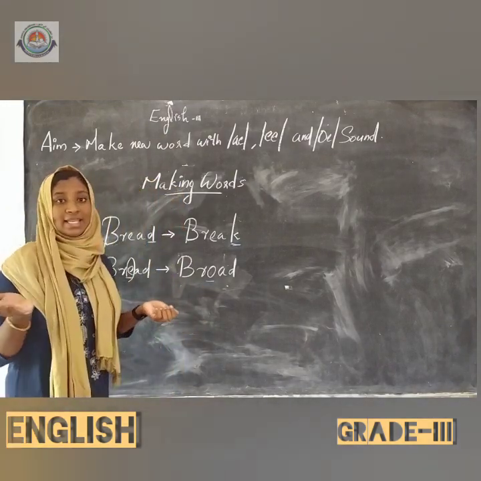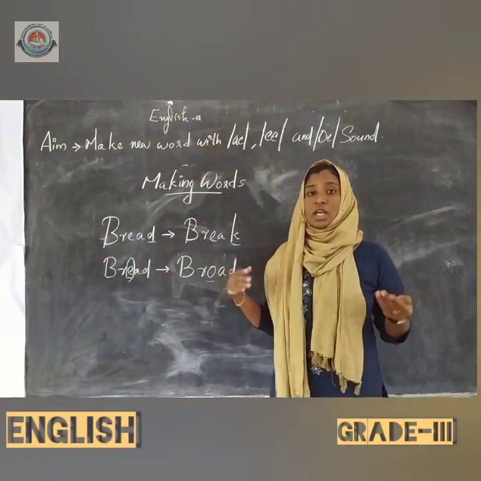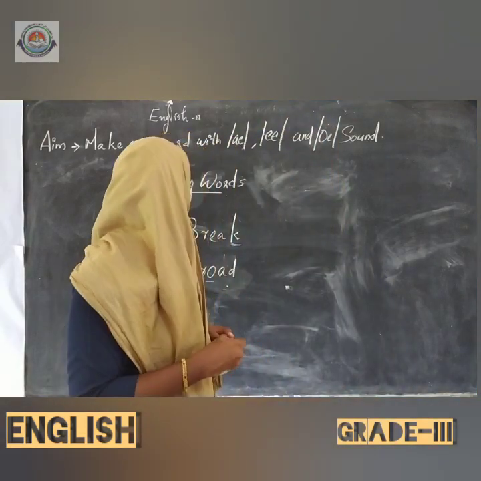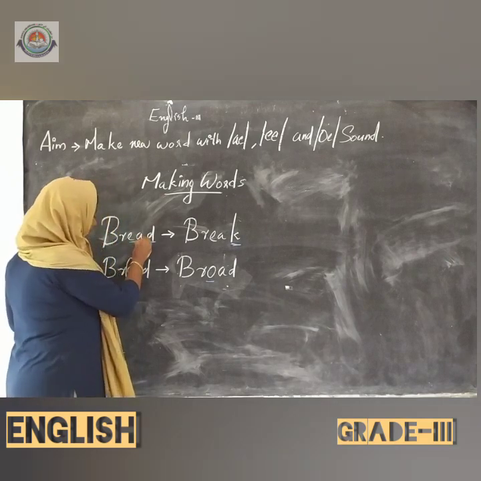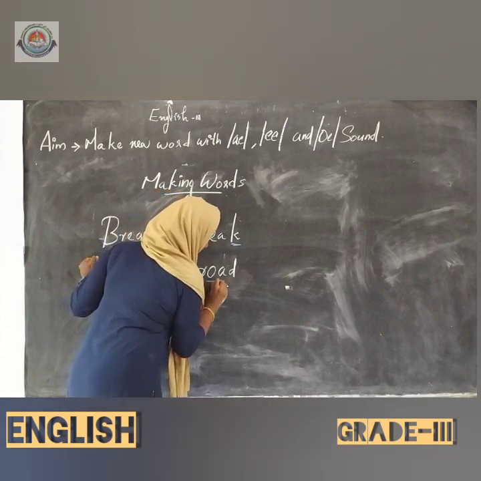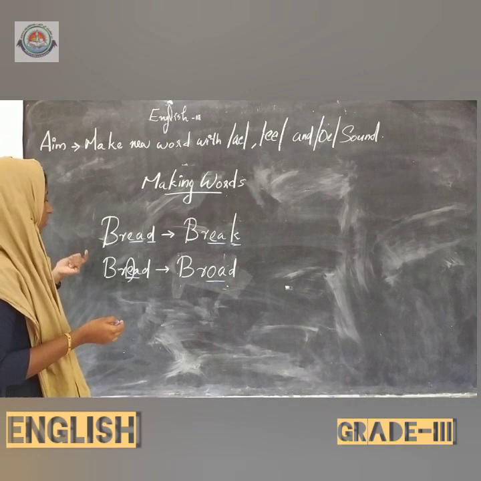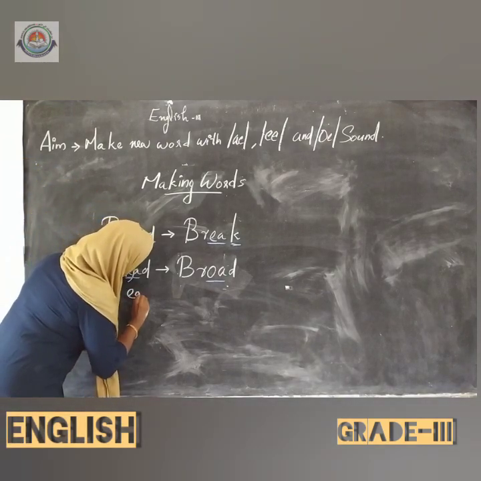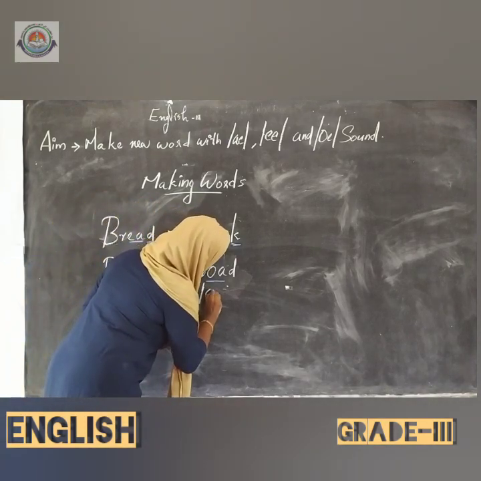Okay, so by changing a letter and adding a new letter instead of that, we can make many new words. Okay, so here two vowels are coming together, E and A, and here it is EA, and here it is OA, and here it is EA. Okay, so here the sound is A sound, and here it is O sound.